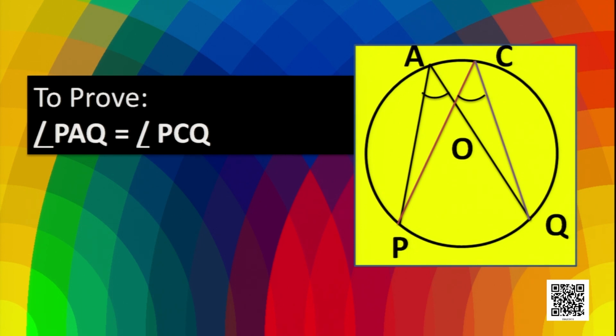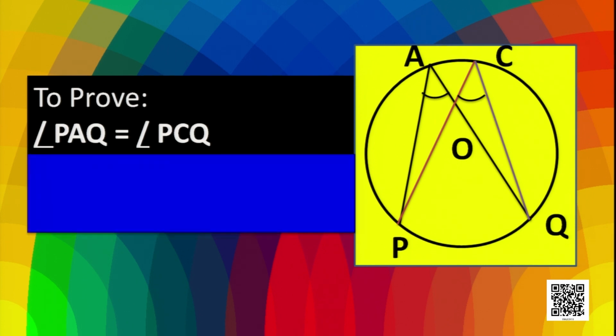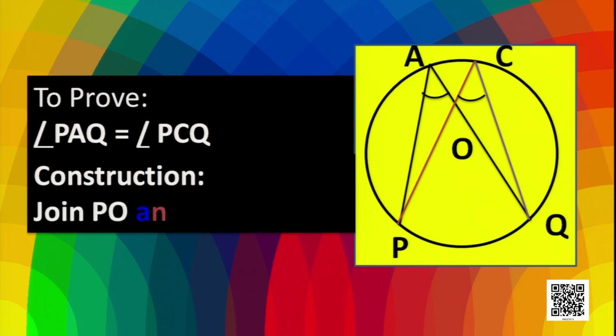To prove this, we need a construction. As earlier we learned that the angle subtended at the center is twice the angle subtended at the rest part of the circle. So to use this, we need a construction. So here the construction is join PO and QO.